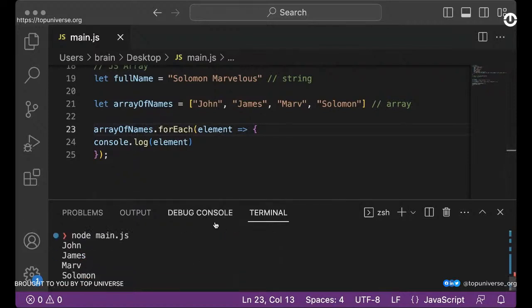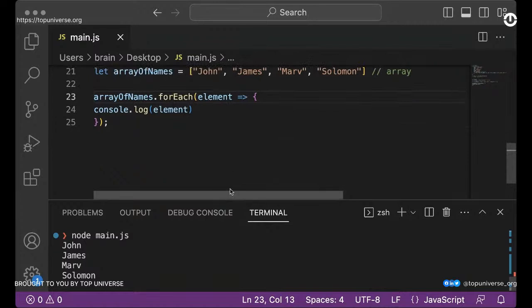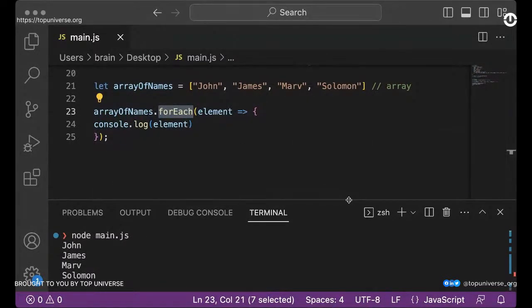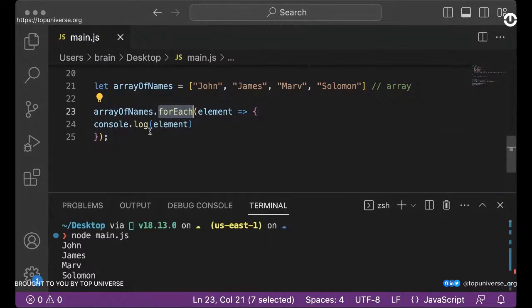Okay, so just to break this down, we first declared our array of names carrying John, James, Marv, and Solomon. This is the array, and we are saying array of names dot forEach. Now, forEach is basically an implementation in JavaScript that would let you print out or work with the individual elements in that array. So we can choose what to do with the individual elements.